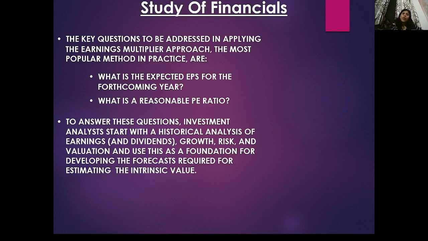See, the study of financials. The key question is applying the earnings multiplier approach, the most popular method in practice. What is the expected EPS, earnings per share? What is the PE ratio? What is the debt equity ratio? I want to know these three ratios. They are very important when you are buying any stock of any company. So I should know about the three things: EPS, PE ratio, and debt equity ratio. Then only will you know the intrinsic value, because it is a part of fundamental analysis.